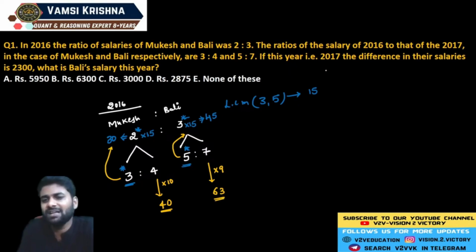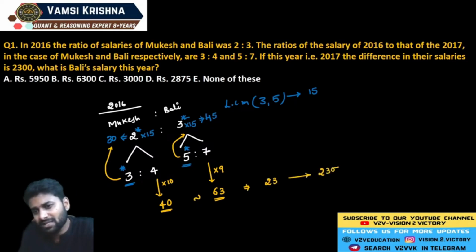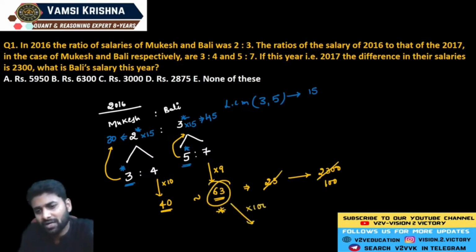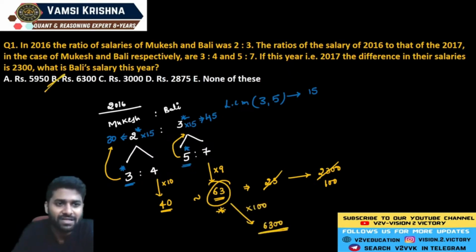Now question C: if in 2016 Mukesh gets 40 units, Bali gets 63 units. Here there is clear information given, the difference of their salary. See, the difference of the salary is exactly equal to 23 units. And according to the question, the difference of the amount is exactly equal to 2300. Now each unit represents 100 rupees. Now the question: what is Bali's salary this year? Bali's salary is exactly equal to 63 units. Each unit is equal to 100 rupees, so Bali's salary is exactly equal to 6,300.